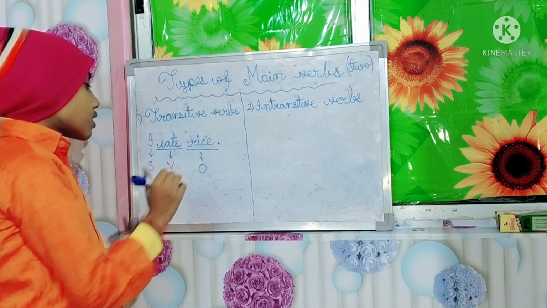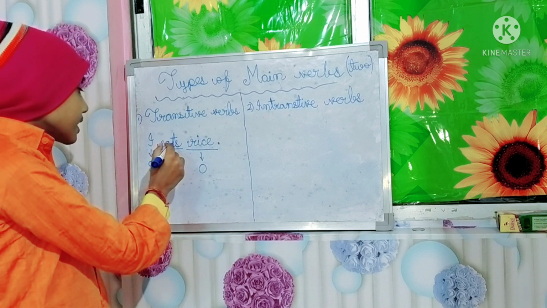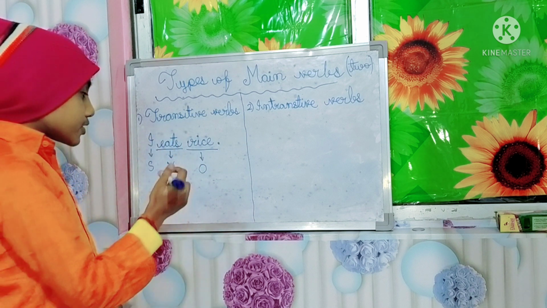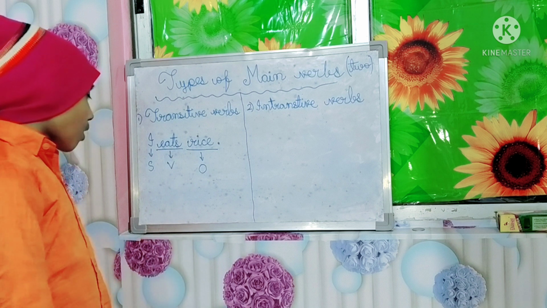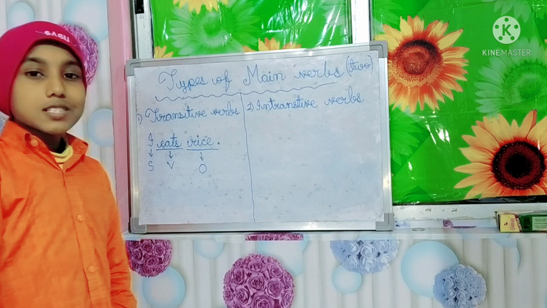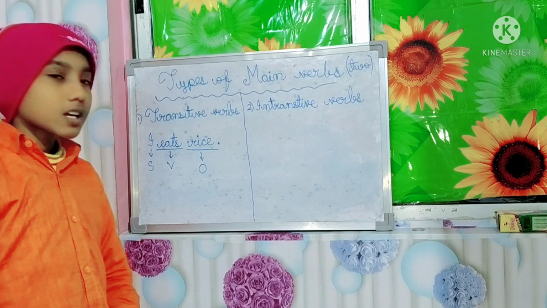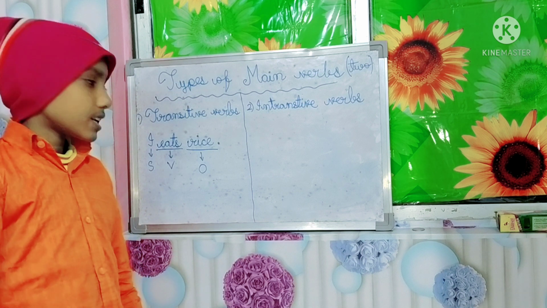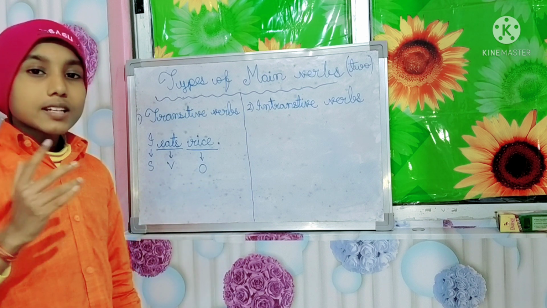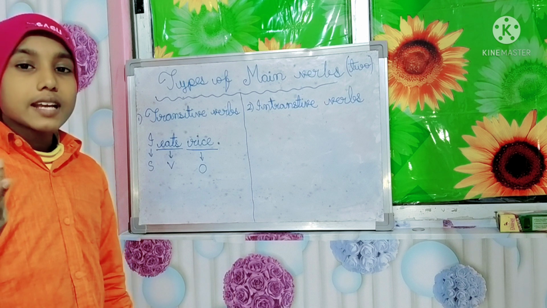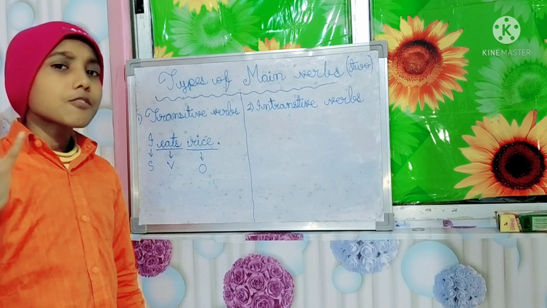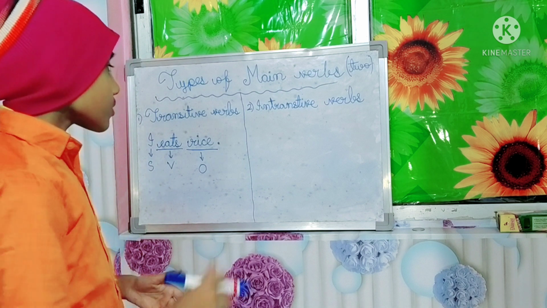Means these transitive verbs require an object. "I eats" will be incomplete without the object. So here rice is the object. Subject means the doer of the action and object is what receives the action, like eats rice. So you can ask a question like this also: what I eats? The answer that you will get will be rice. In that way also you can ask the question.